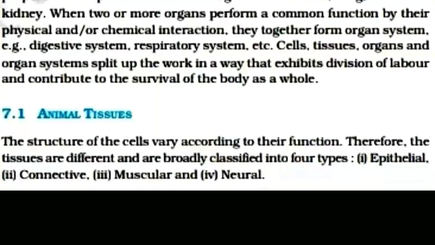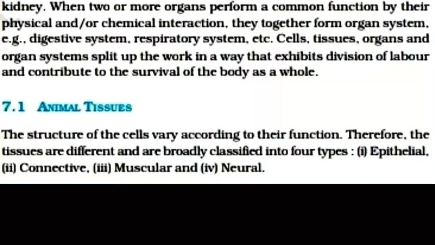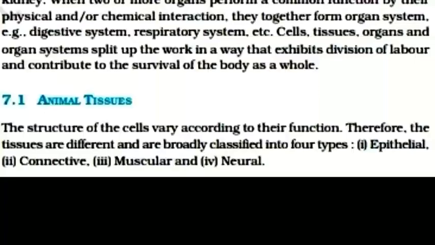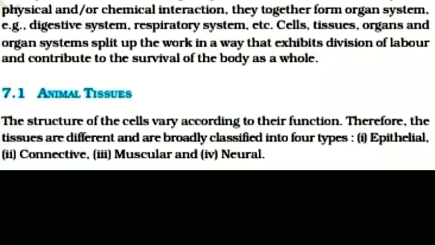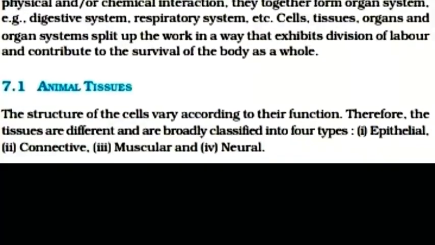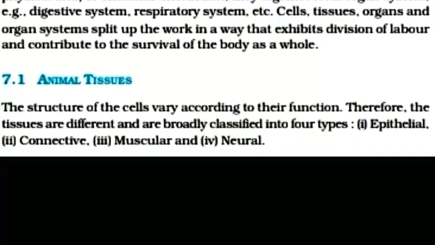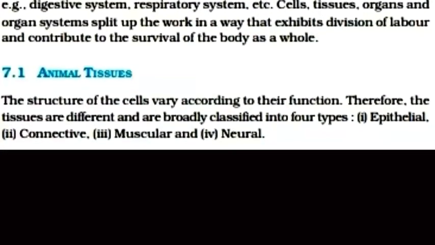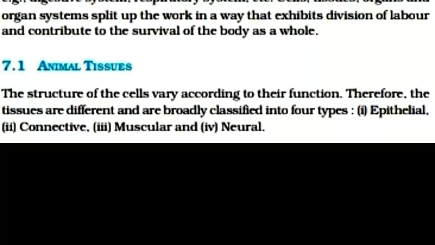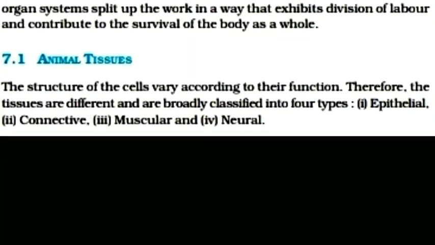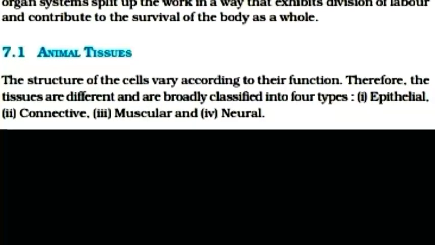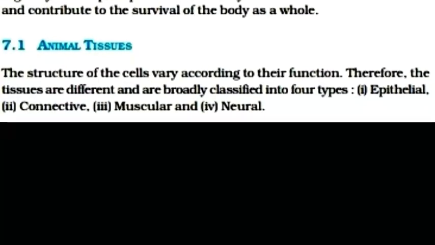Animal tissues. The structure of all the cells varies according to their function. Therefore, the tissues are different and are broadly classified into four types: 1. Epithelial, 2. Connective, 3. Muscular, and 4. Neural.